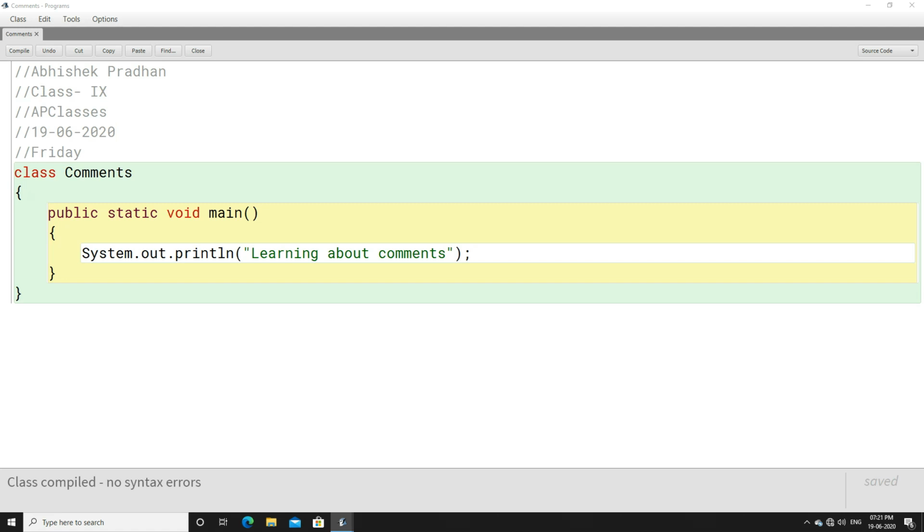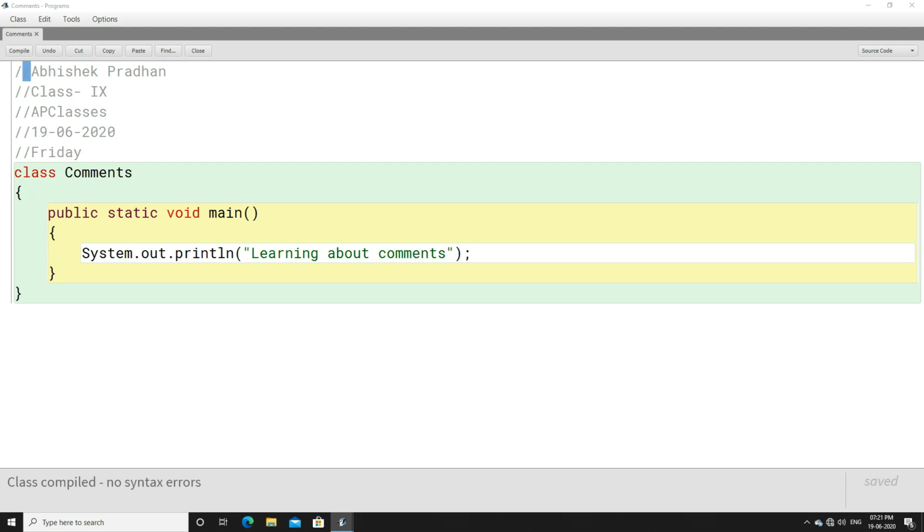Is there any other way that we can represent a block of comment, instead of writing so many forward slashes? Yes, we can write multiple comments here without using a single line comment in each and every line.